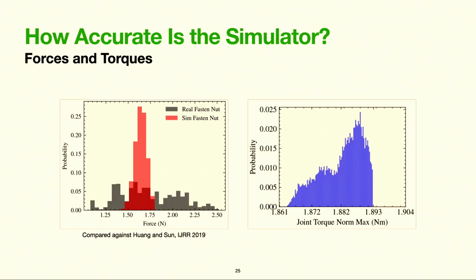So, question of forces. We often get a question about how accurate the simulator is, and I think it's a fairly deep question, and I'd love to talk about it in detail afterwards. But I'll just quickly mention that we did also evaluate whether forces and torques were realistic. We rolled out a trained policy for the screw phase of nut and bolt assembly. And we found that the simulated contact forces, if you look at the plot on the left, were contained within the real-world distribution, and that robot joint torques on the right were within the range of real robot arms if you were to look at these data sheets, even for a UR3, for example.